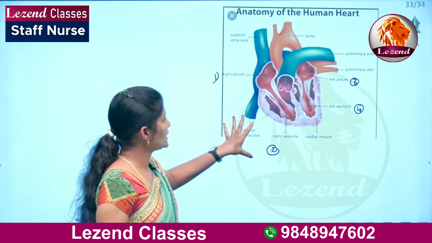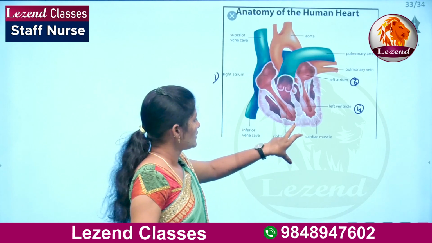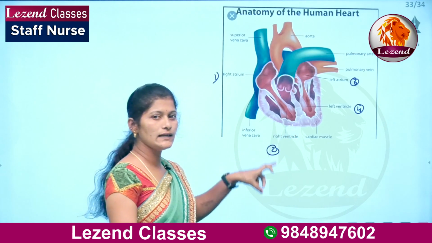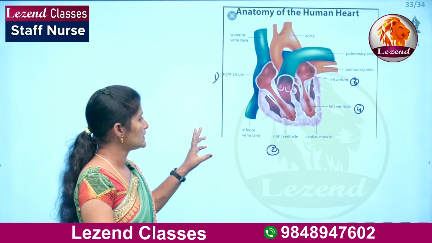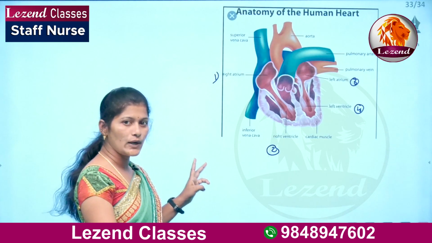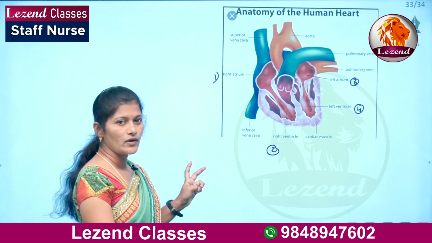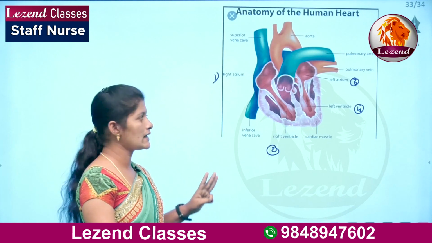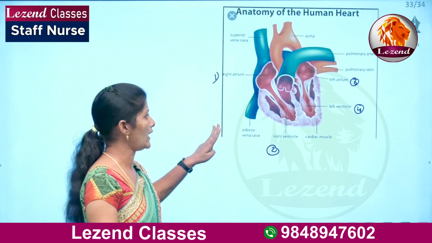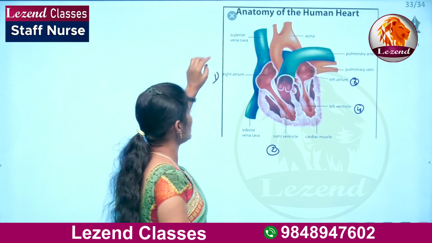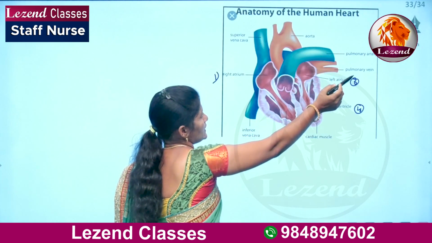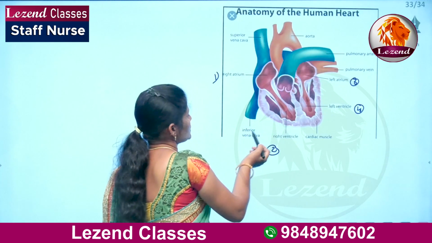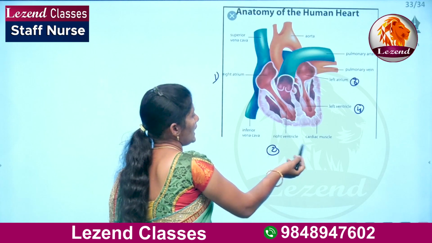Here we can also see the layers of the heart. There are 3 types of layers in our heart: pericardium, endocardium and myocardium. These 3 layers are present in the human heart. And here we can see the superior vena cava, aorta, pulmonary artery, pulmonary vein, inferior vena cava and cardiac muscle.